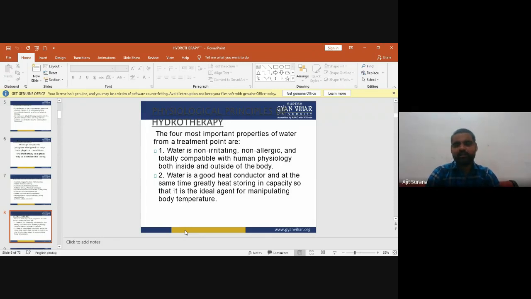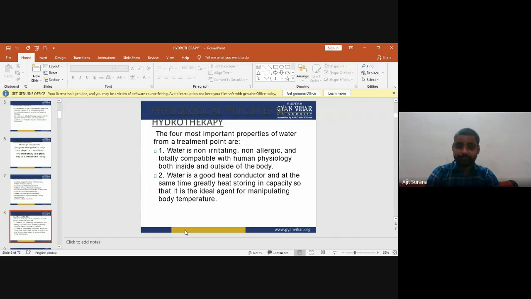First one is that water is non-irritating. Water is non-irritating to any type of body. It is non-allergic. It cannot cause any allergy, that's why it is non-allergic. And it is totally compatible with human physiology, both inside and outside the body.